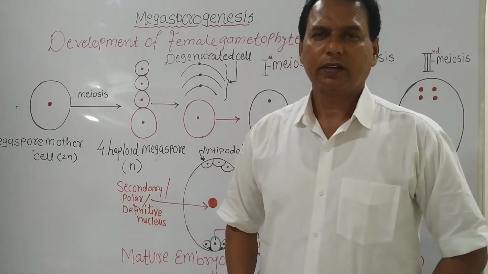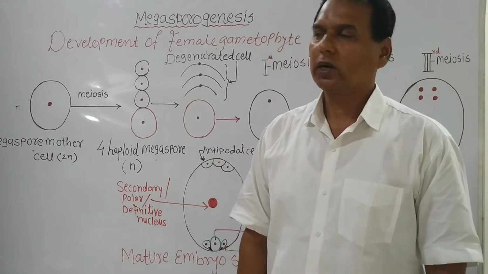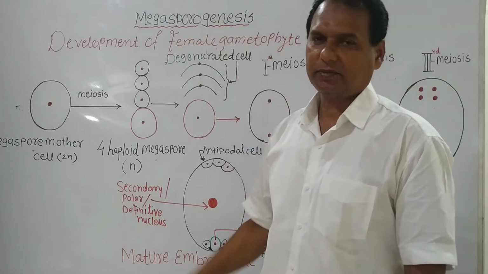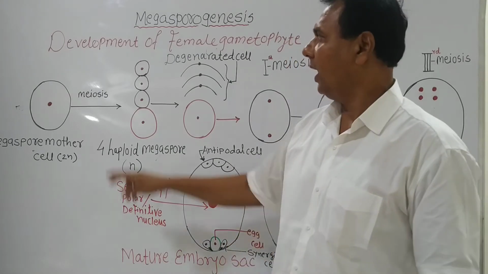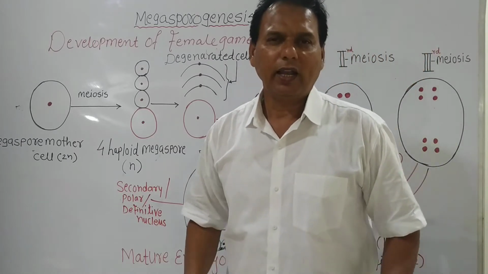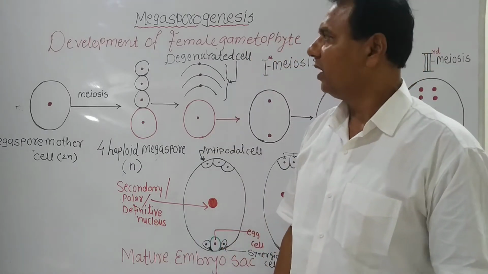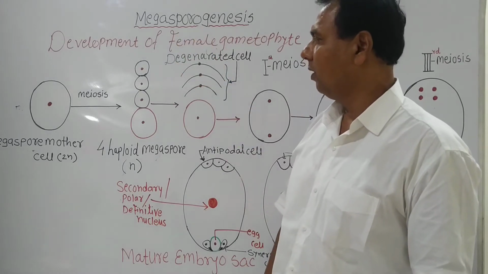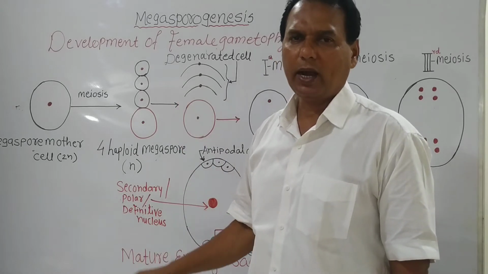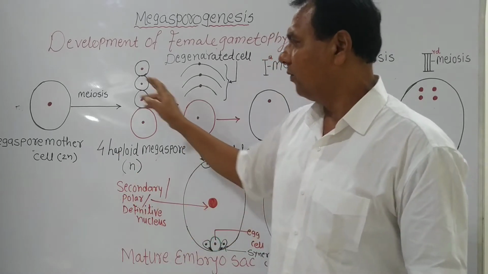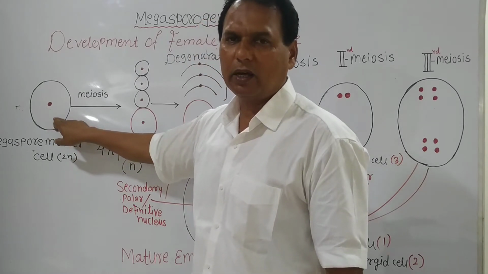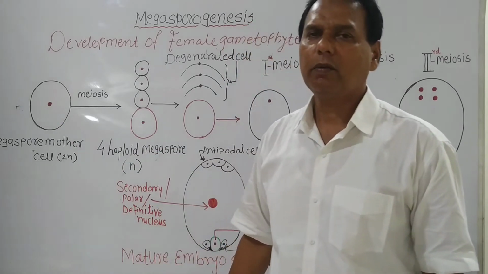Hello friends, today we move toward a new topic: megasporogenesis and development of the female gametophyte. Now what is megasporogenesis? It is the process of formation of four haploid megaspores from the diploid megaspore mother cell after meiosis.